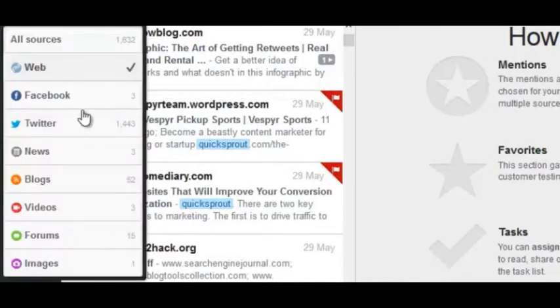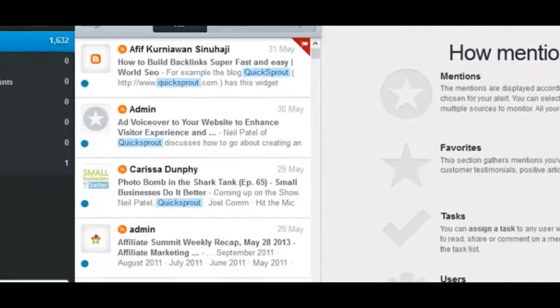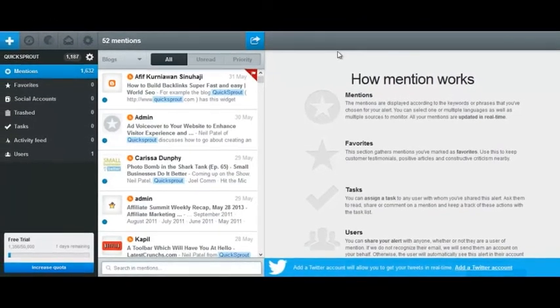Another great place to go is blogs. They consider blogs different than web for some reason. These are other places where you could find unlinked brand mentions and turn them into links. So as you can see, this is a great way to find link opportunities very easily, because these people are already mentioning you online. It's not a stretch when you ask them just to turn that mention into a link. And for a big brand, this is actually one of the most powerful link building opportunities out there.